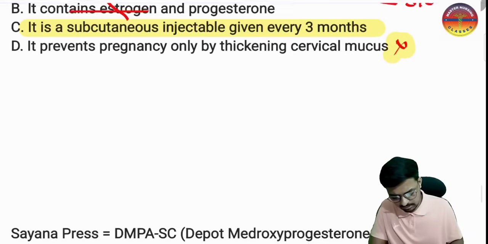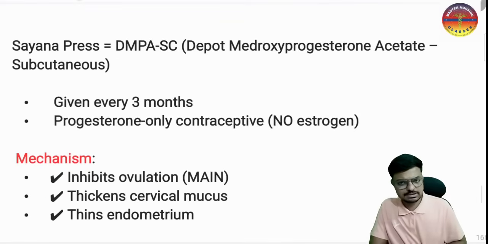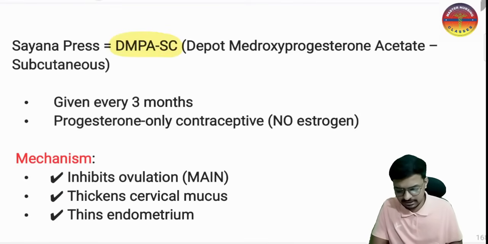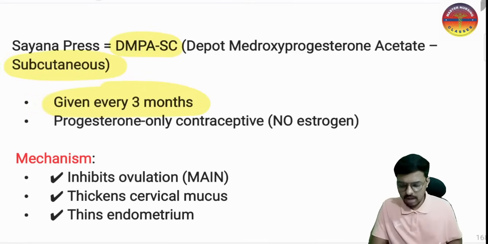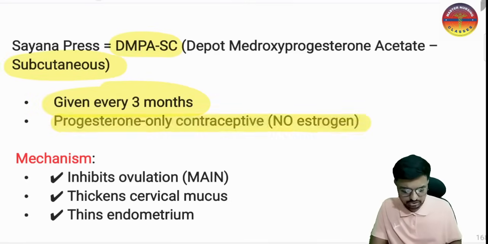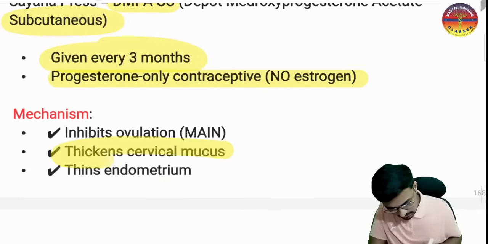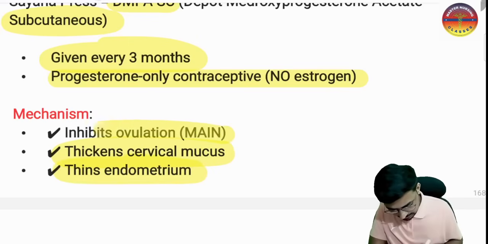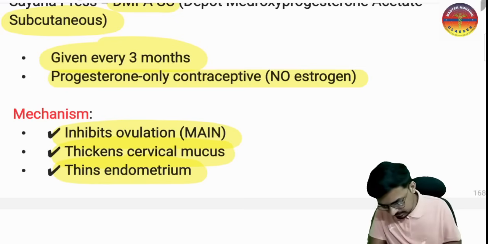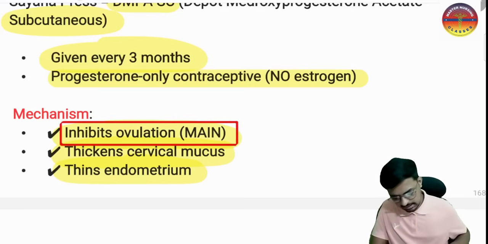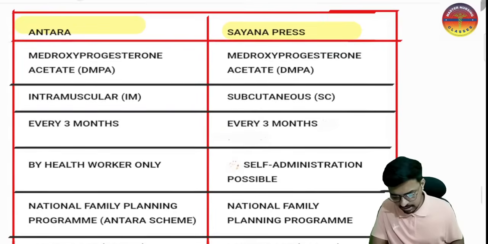Okay, so the next very important thing, you can see the Cyanopress, that is the subcutaneous DMPA, the depot medroxyprogesterone acetate, which we are giving by the subcutaneous route. This is given once in every 3 months, and it is a progesterone-only contraceptive. There is no estrogen in this one. Mechanism of this one: it will do the thickening of the cervical mucosa, make the endometrium very thin, and inhibit the ovulation. And the main thing is it will inhibit the ovulation. Okay, very important.